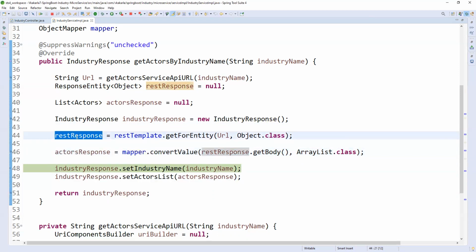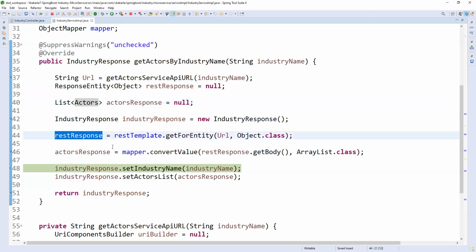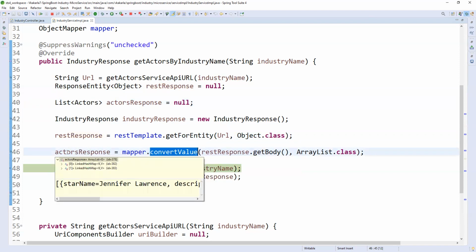But whatever response you are getting, the same fields you need to prepare here. If the same fields are in your response, the mapper will automatically map this response field to this actors list and convert the value. Now we are getting a response here.